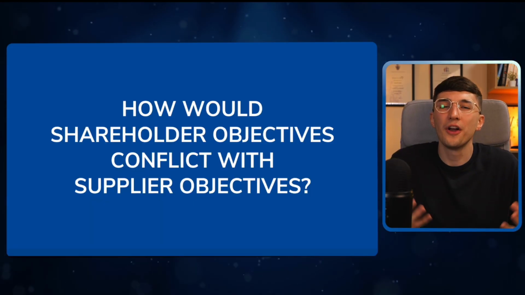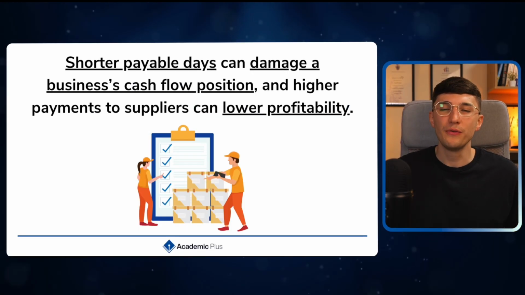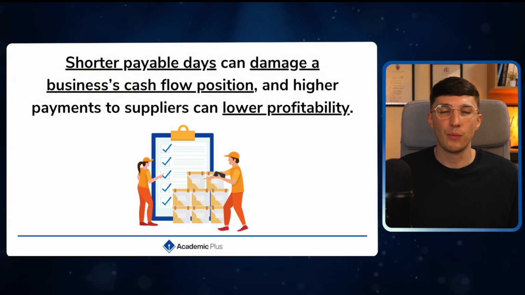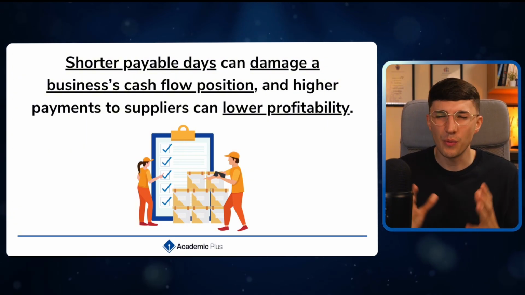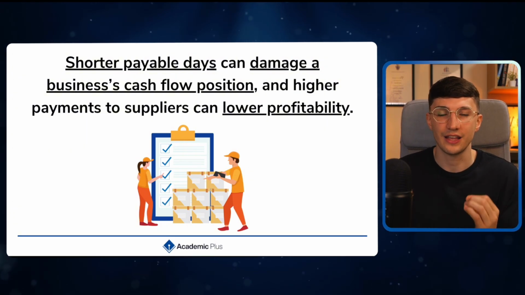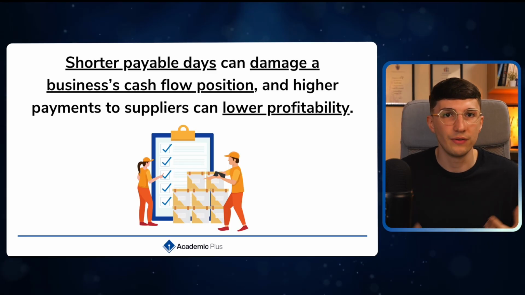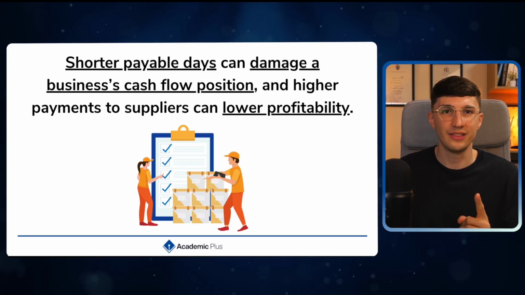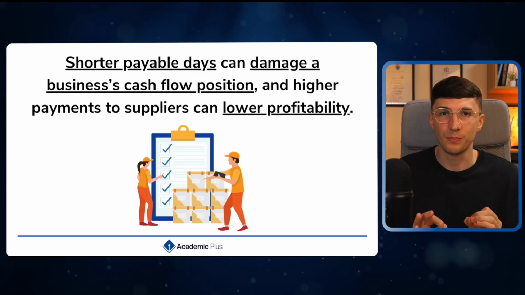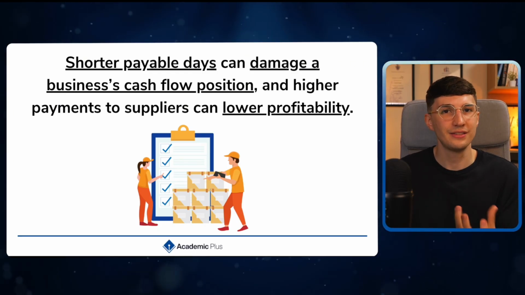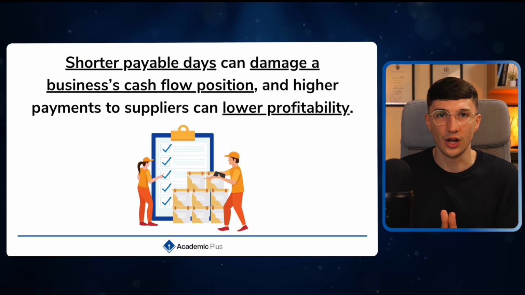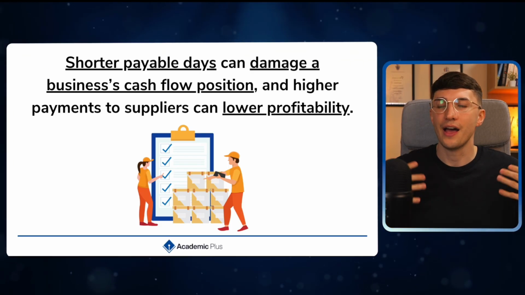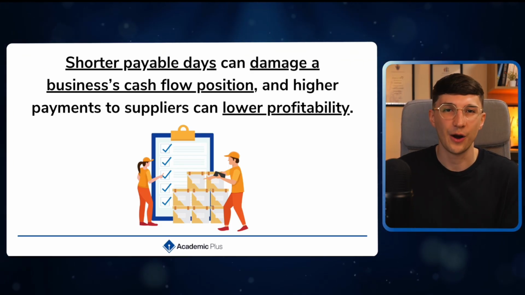And finally, what about our suppliers? When we think about what your suppliers want, they want to be paid fairly. Once again, they want to be paid as much as they can for their raw materials, for whatever they're supplying the business. And not only that, they want to be paid as quickly as possible. So what that means for the business is trade payable days is a lot lower. Our costs begin to increase, and that can impact our cash flow and our profitability.